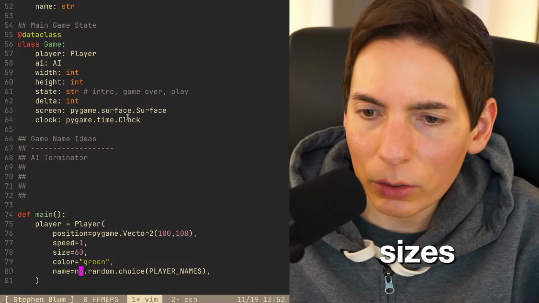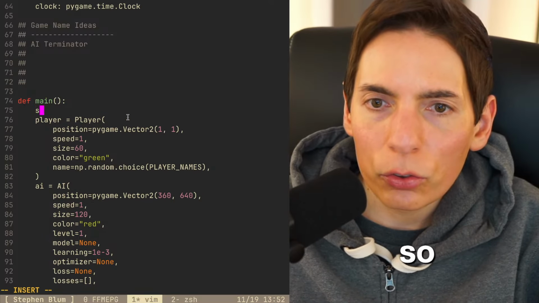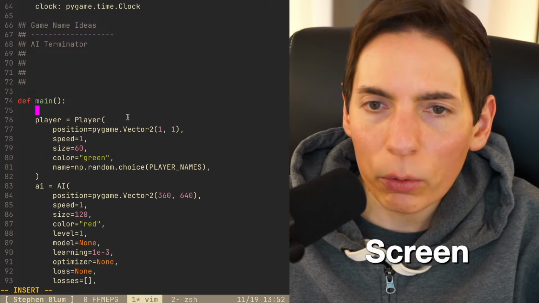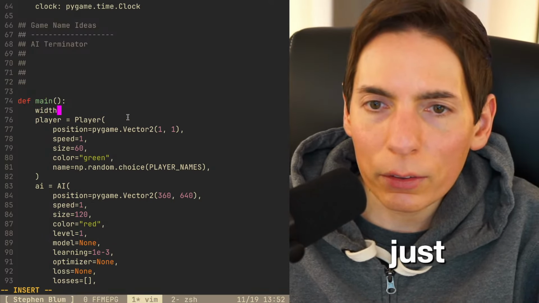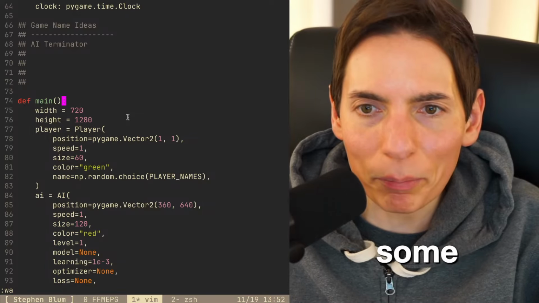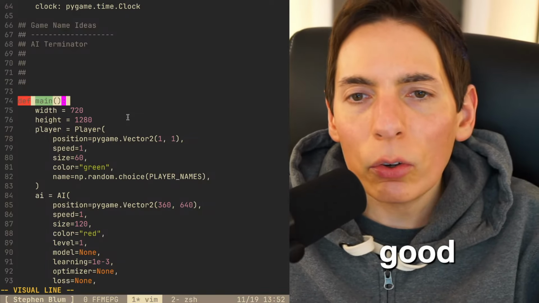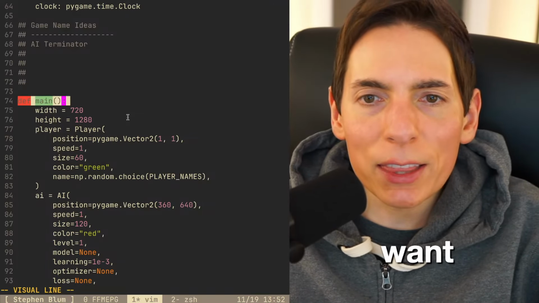So the center of the screen, I'd like it to be the center of the screen. Screen width equals 720, and then height is going to be 1280. Excellent. We're cleaning some things up, making it look good. Although I don't know if I want that.